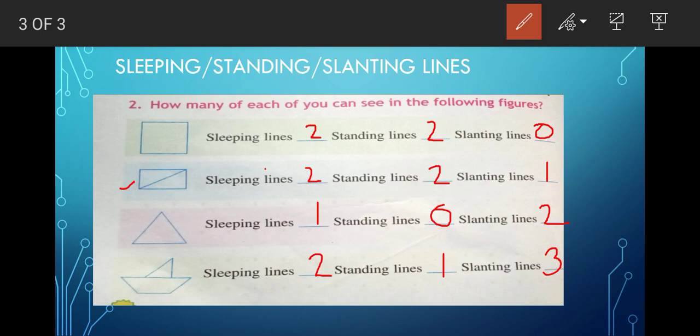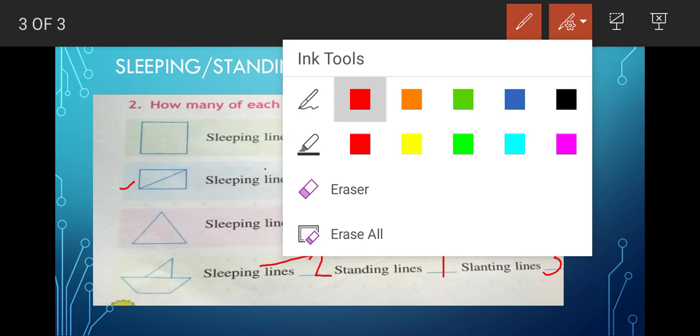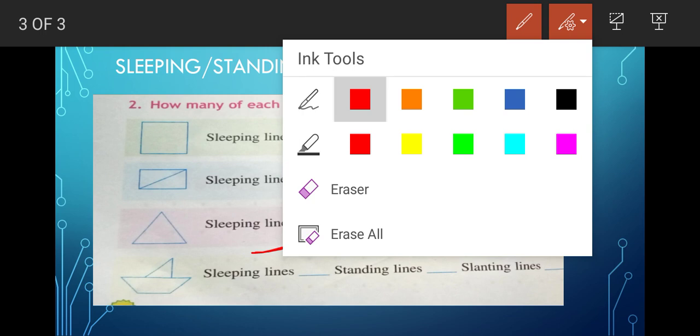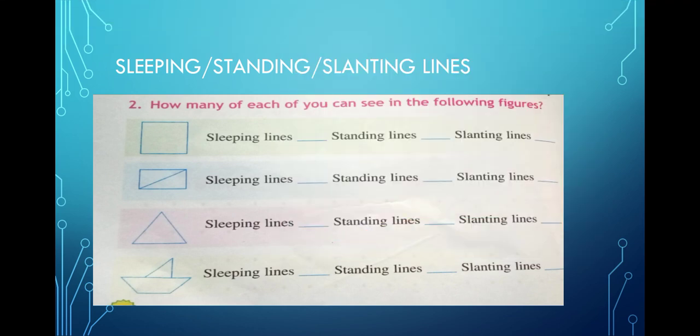Alright children, I hope you understood what is sleeping line, slanting line and standing line. Right? So in our next class, I am again going to explain about figures, like triangle, rectangle, all those things I will be explaining.